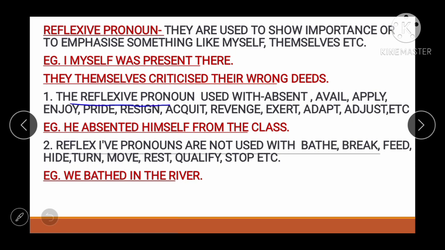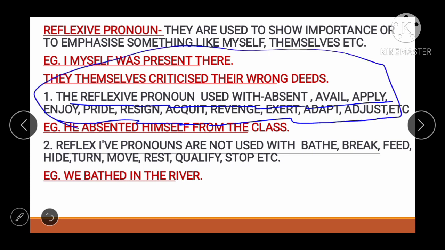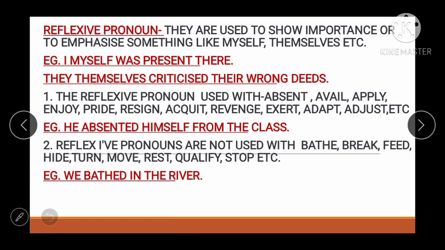The reflexive pronoun is used with absent, avail, apply, enjoy, pride, resign, acquit, revenge, exert, adapt, adjust, etc. See friend, this is very important. You have to revise it. Only then you are going to learn this, because in one day you can't learn all this.